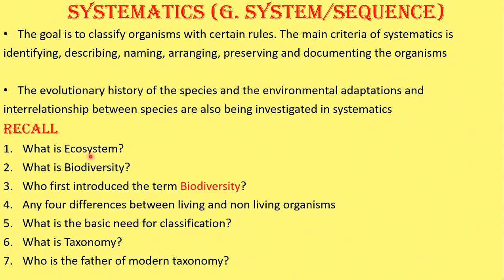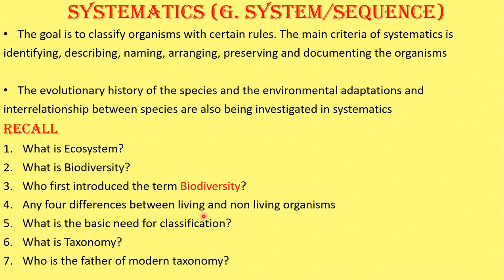So what is an ecosystem? Have you studied, noted? Ecosystem means a community of living organisms and non-living environment and their interrelationship. Who coined this? A.G. Tansley in 1935. What is biodiversity? Biodiversity means presence of a large number of species in a particular ecosystem. It is also called biological diversity. Okay. And who first introduced or coined the term biodiversity? You know, Walter Rosen in 1985.